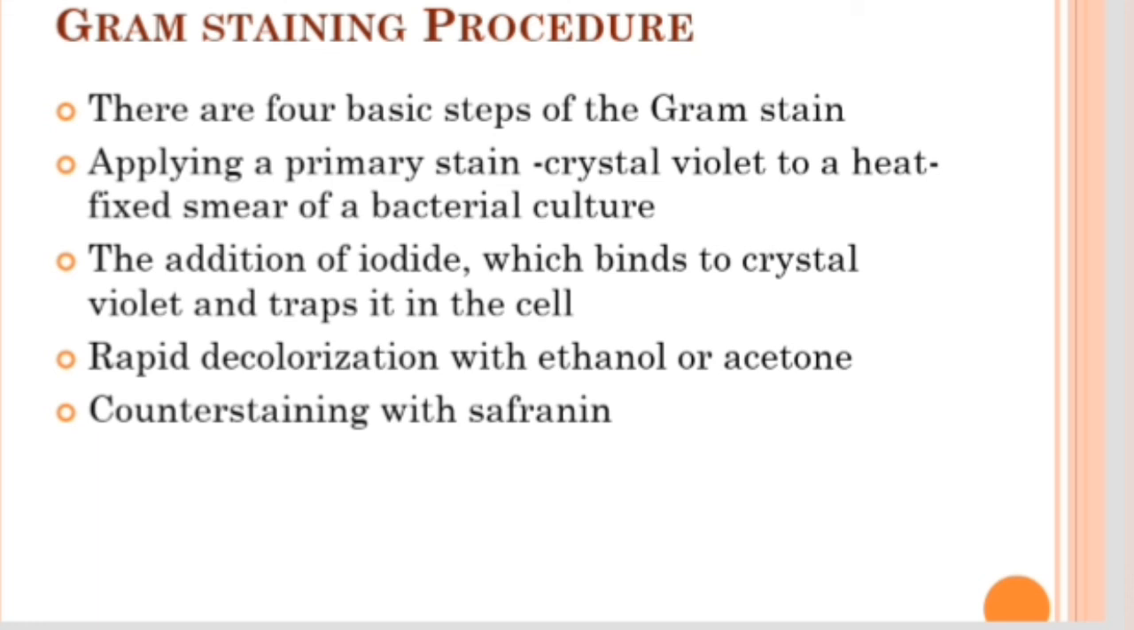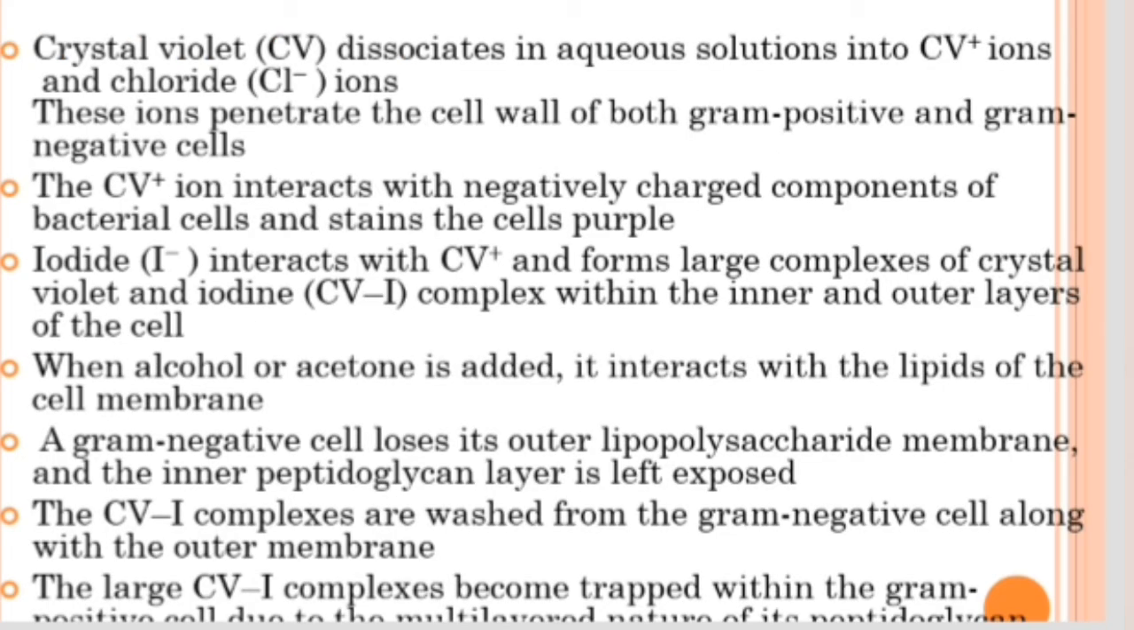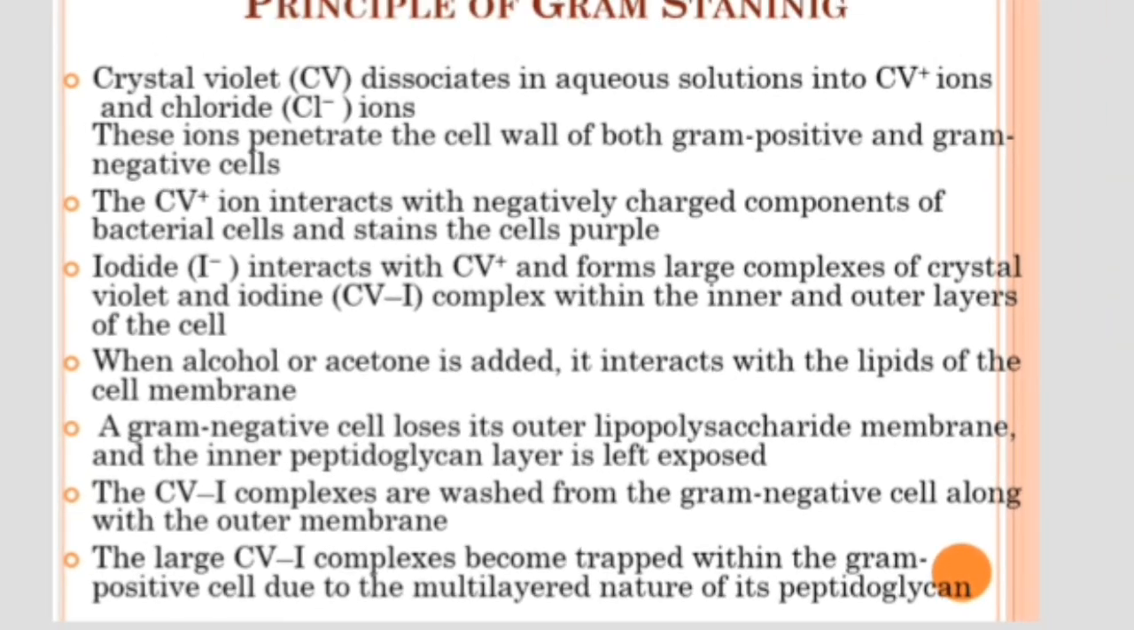After observing the slide in the microscope, if it is a gram positive bacteria, it will appear in violet color, and if it is a gram negative bacteria, it will appear in red color. Red is the color of safranin. Why does this happen? That is indicated in the principle of gram staining. Crystal violet dissociates in aqueous solution into CV plus ions, that is crystal violet positive ions, and chloride negative ions.